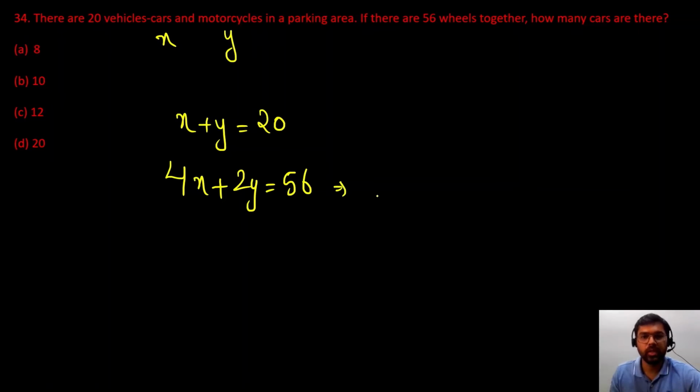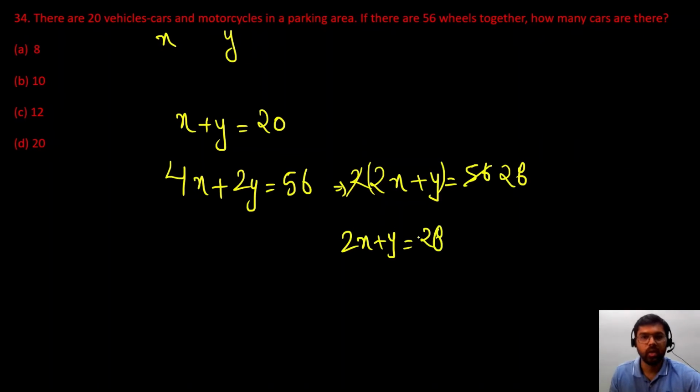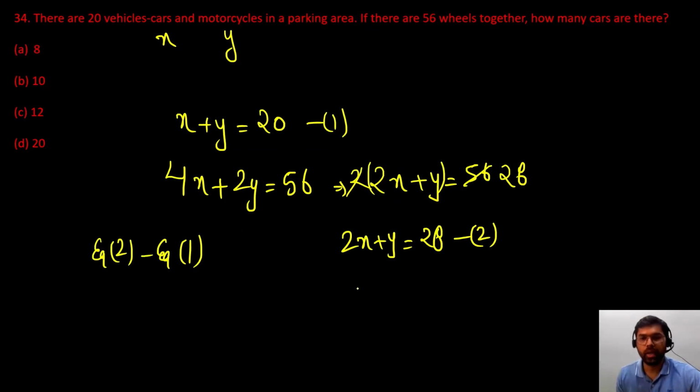So if you further simplify this, if we take 2 common from the left hand side, तो ये क्या बन जाएगा 2x plus y is equal to 56 by 2. So 56 if we cut by 2, this will be 28. So 2x plus y की value आ गई 28. We have to find out how many cars are there. ठीक है, so we have to find the value of x. So हम y को eliminate करेंगे from equation 1 and 2. So coefficients are same with same sign. So what will I do? I will subtract equation 1 from 2. So x, y and y cancel. 2x minus x will give me x, and 28 minus 20 will give me 8. So number of cars are 8. Very easy.